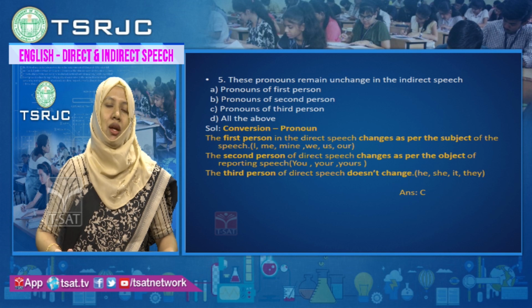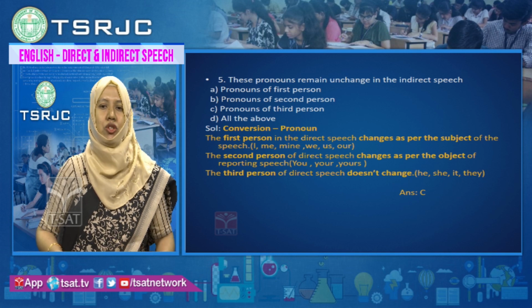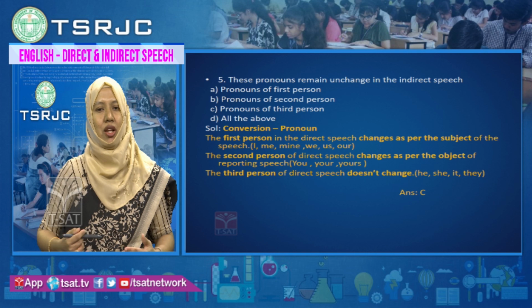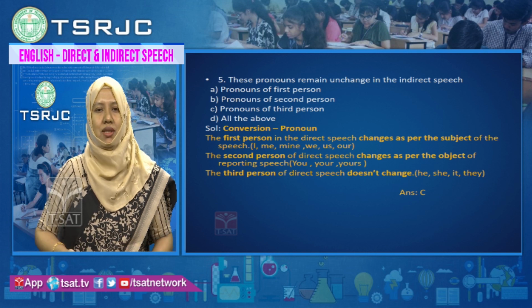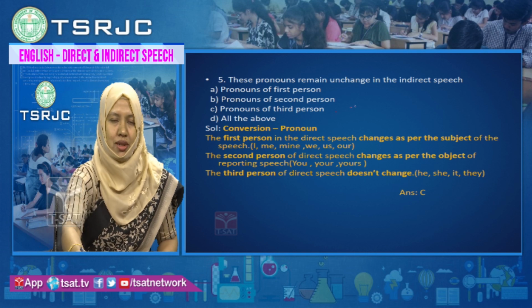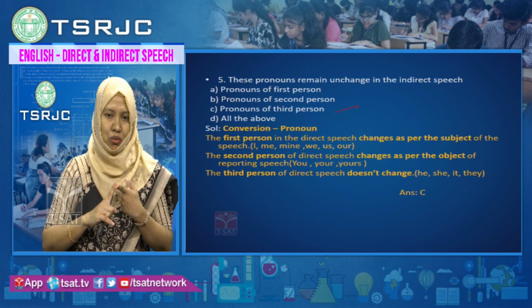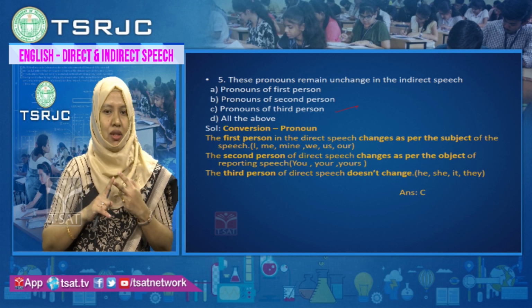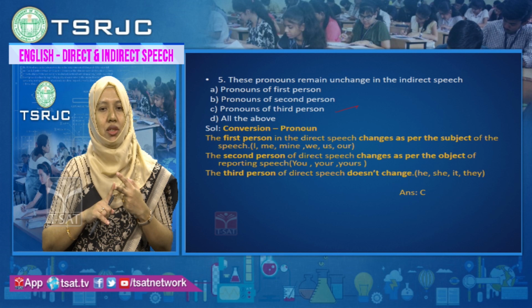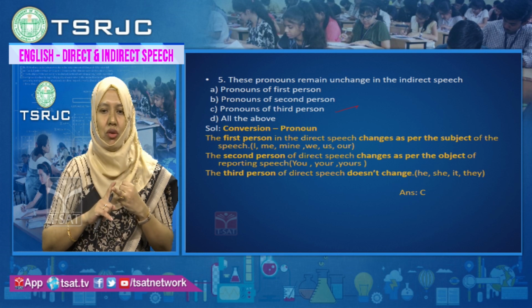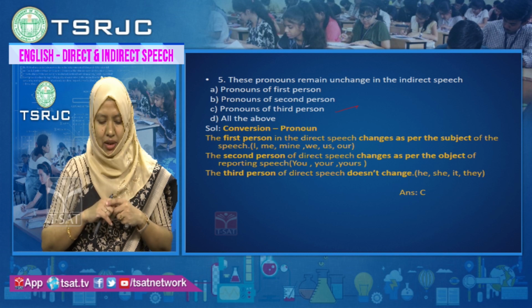Whatever is used in direct speech, in indirect speech also they will remain the same. So option C is correct, pronouns of third person. First and second person pronouns will change, but third person pronouns do not change.